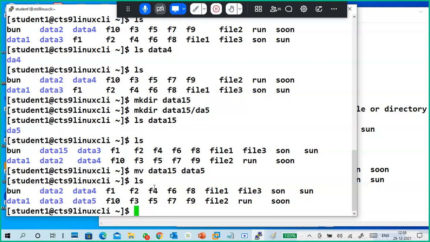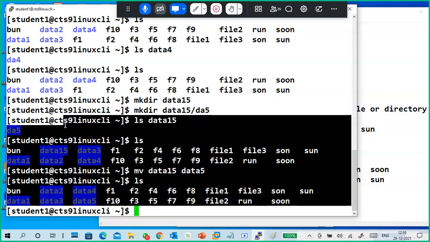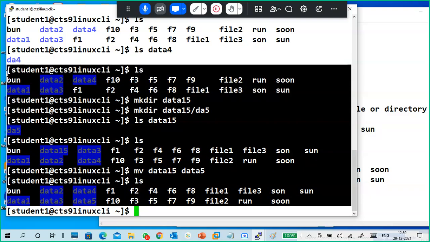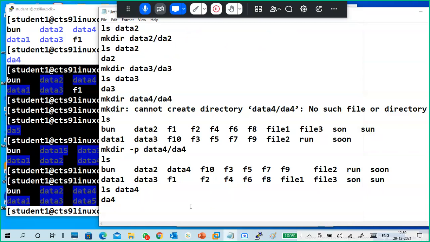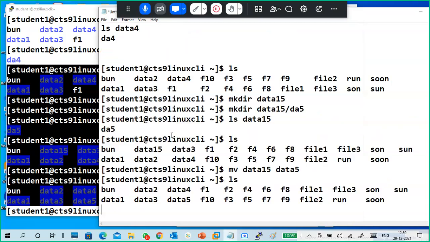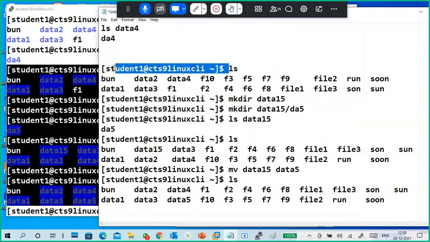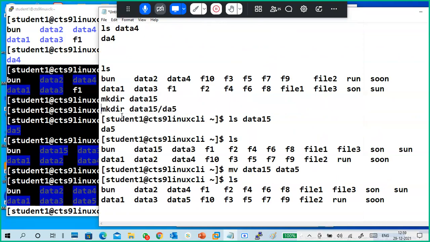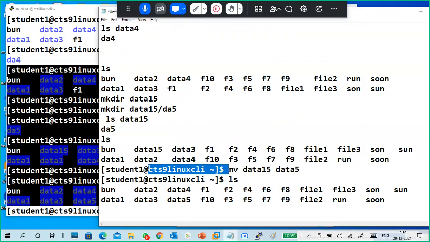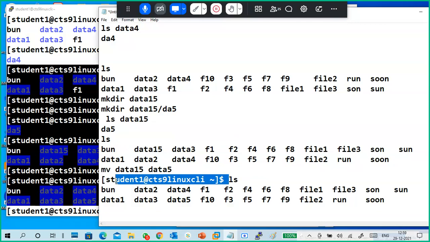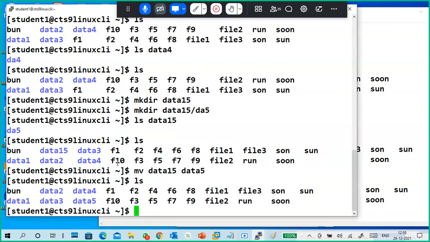Okay, so anyway, I told you. You can rename. The mv command is used to move, but we can also use the mv command to rename files and directories. Both files and directories we can use it on. You asked about a directory, that's why I showed only a directory.